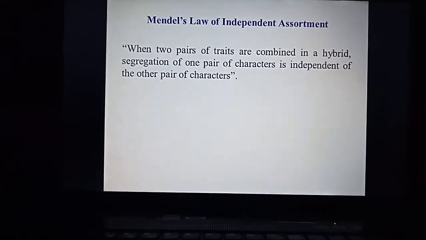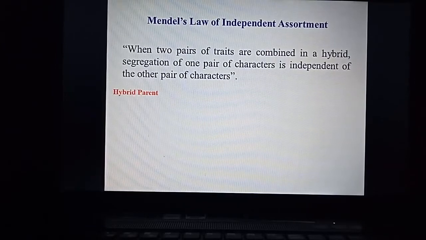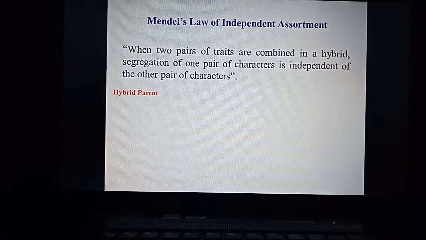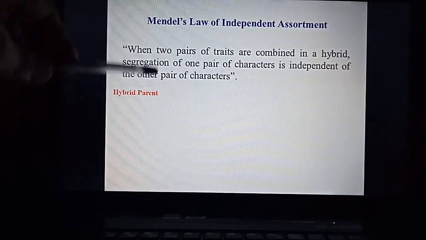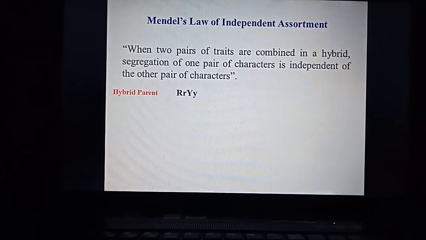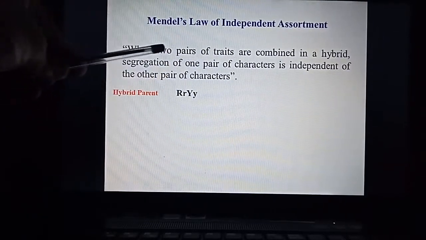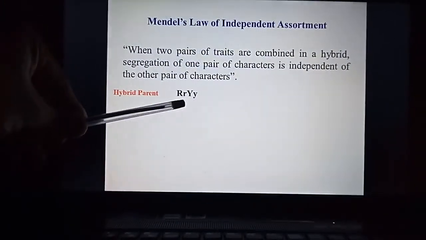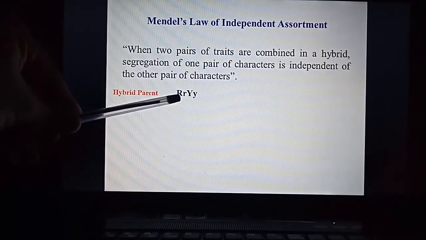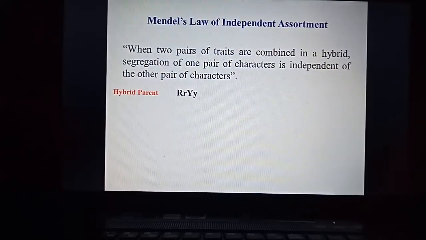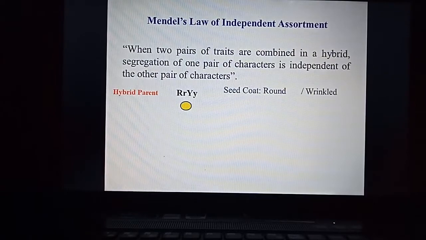So here, as the statement says, in that manner only I will put some points. Hybrid parent: when two pairs of traits are combined in a hybrid, that means here two pairs of traits. This is a hybrid seed, a round yellow seed.